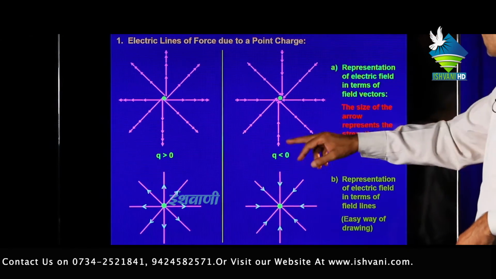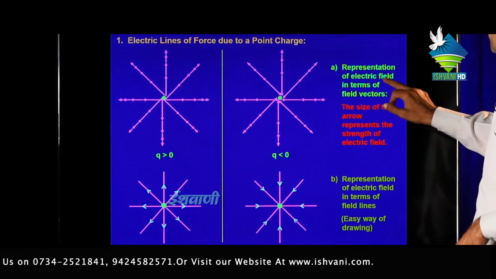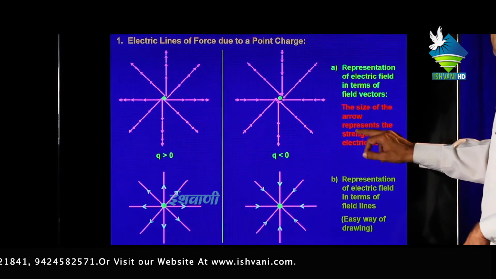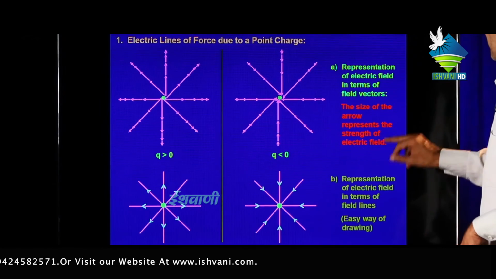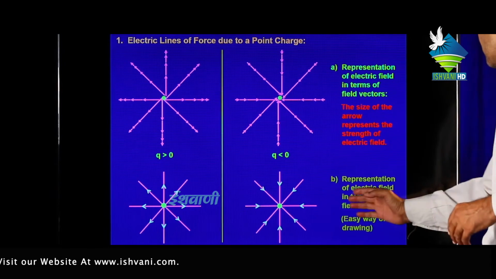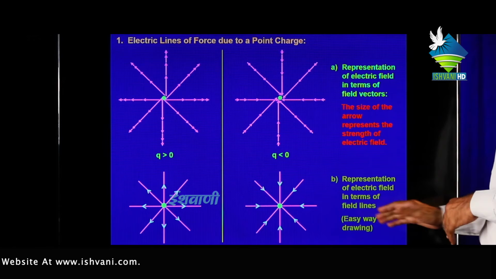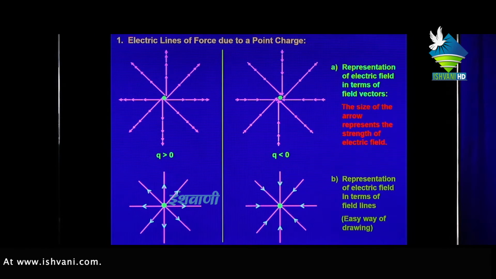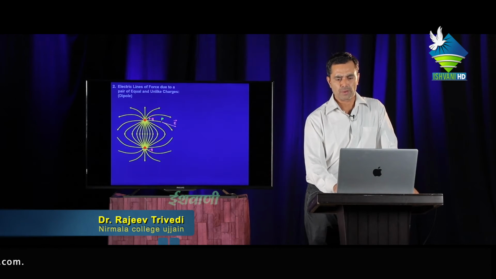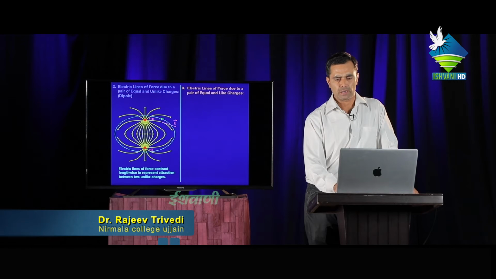Figure A, representation of electric field in terms of field vectors. The size of the arrow represents the strength of the electric field. B, the representation of electric field in terms of field lines, an easy way of drawing.